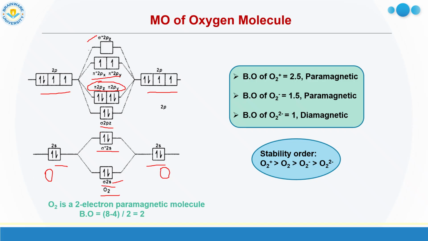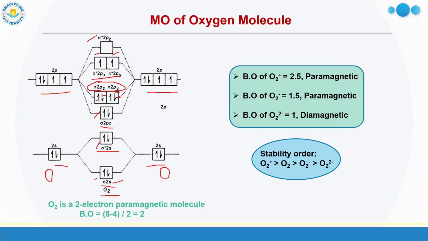Then we'll go to the pi. How to fill the pi? As they are degenerate, first one here, another one here, again we'll come back here for pairing and here pairing. So one by one we have to fill them. In total 12, so this is 2, this is 4, this one is 6, 8, 10. So 2 electrons are left in our hand, we have to put them in the pi star orbitals. How to put them? One in pi star 2px, another one in pi star 2py. So this is the filling of electrons.